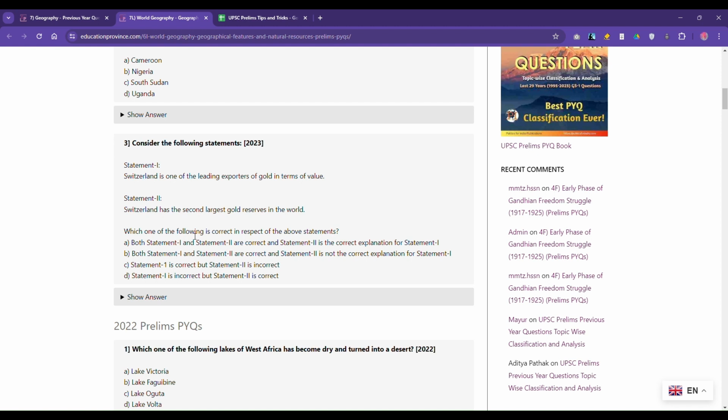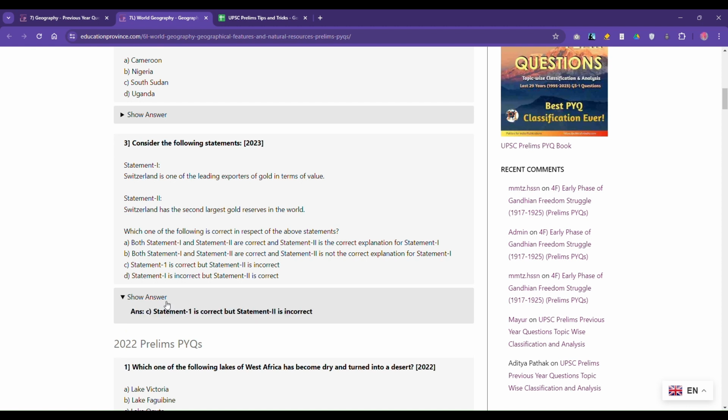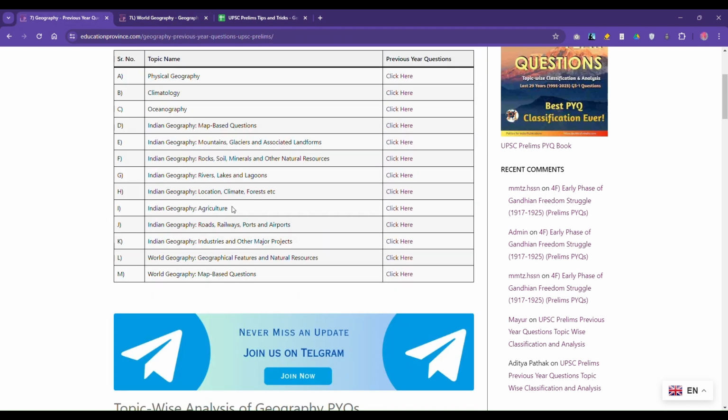Now you may think that probably I should have learned all the gold reserves rankings, which country has the highest gold reserves, which country has the second highest, like that. But that's not what they're asking. Even simple knowledge of geography will help you to answer this question. And if you see their explanation, statement 1 is correct, but statement 2 is not correct. We'll discuss one more question again from geography.